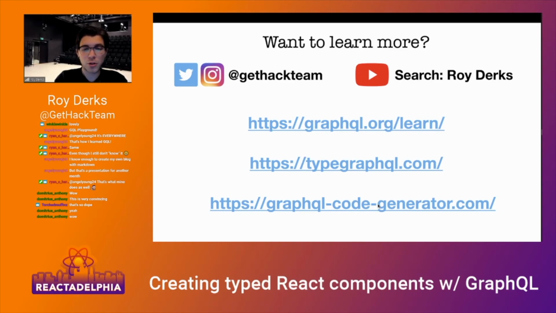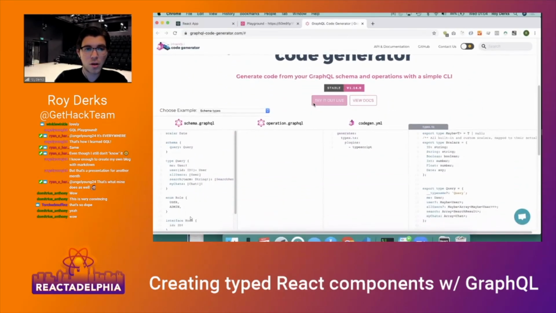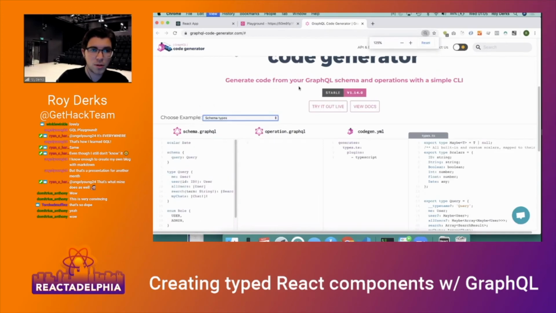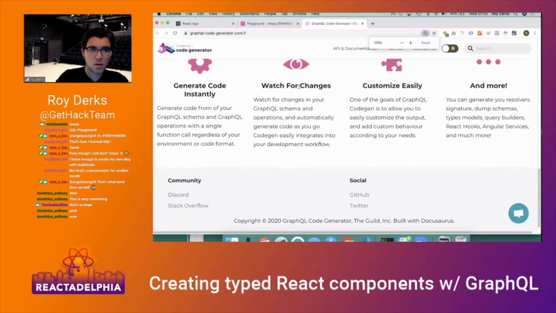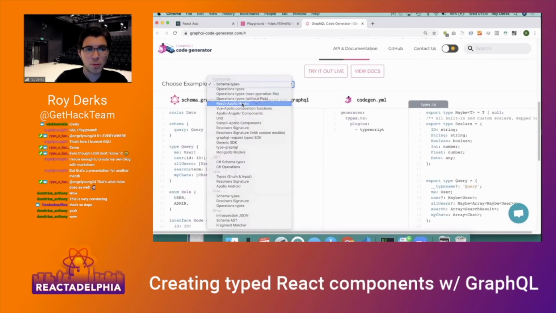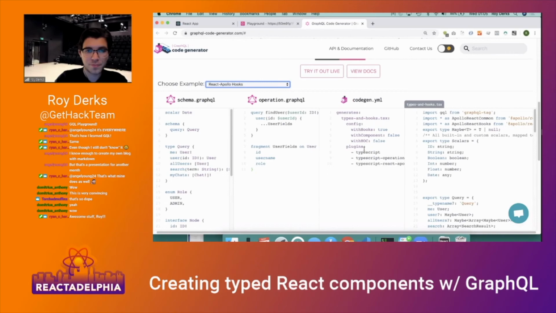And definitely make sure to check out the GraphQL Code Generator project here as well, because there's a lot of stuff you can do. So let me zoom in a bit. What it does is React Apollo hook support, the one I couldn't find just yet because you need to define it here in the schema configuration with hooks.